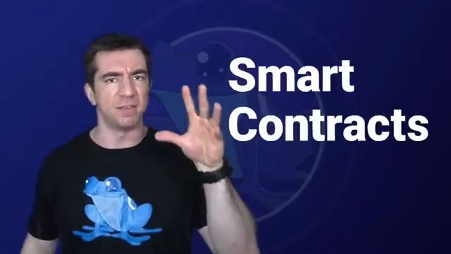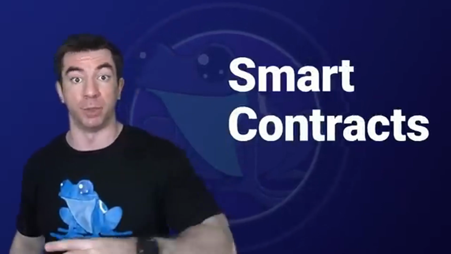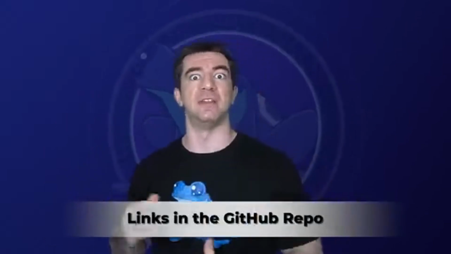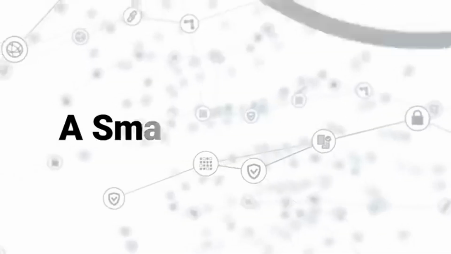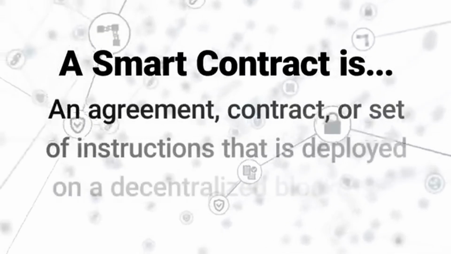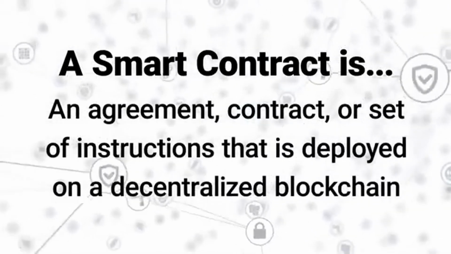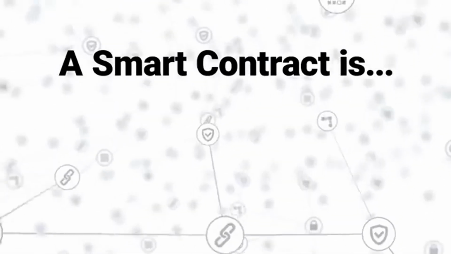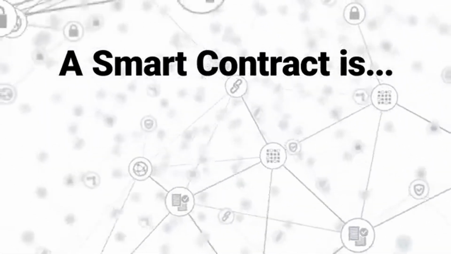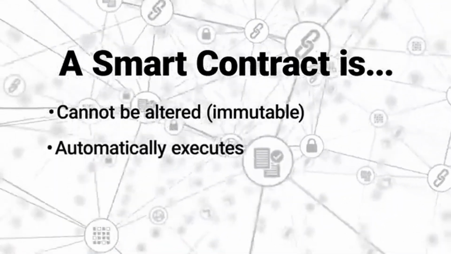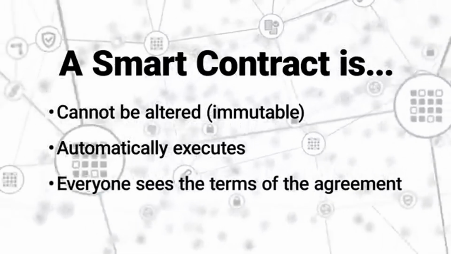So what is this technology? What is this tool that can fix this fundamental problem in our agreements today? This tool is smart contracts, and this tool is what the blockchain was built for. Now, I'm going to give you a quick overview of what a smart contract is. However, I'm leaving some links in the description for more in-depth explanations. But the basics of it is a smart contract is an agreement, a contract, or a set of instructions deployed on a decentralized blockchain. And once the contract or set of instructions is deployed, it cannot be altered, it automatically executes, and everyone can see the terms of the agreement.